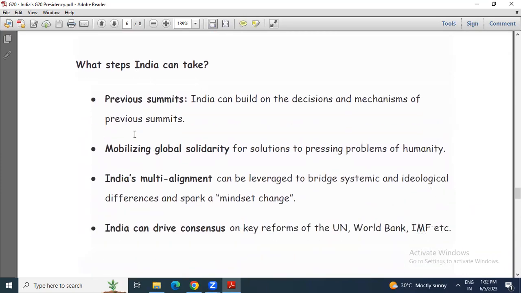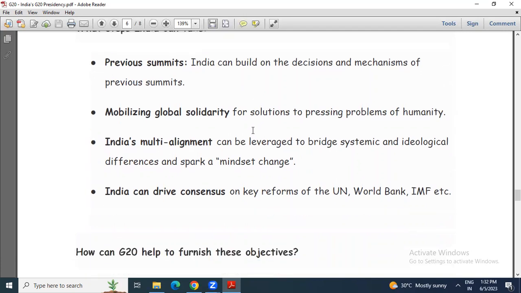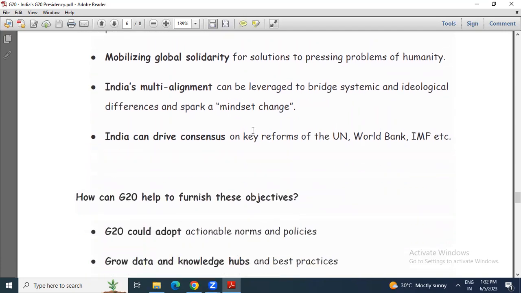Now, what steps can India take? First of all, India can build on the decisions and mechanisms of previous summits, mobilizing global solidarity for solutions to the pressing problems of humanity. So India will focus on the problems of humanity, mobilizing global solidarity.